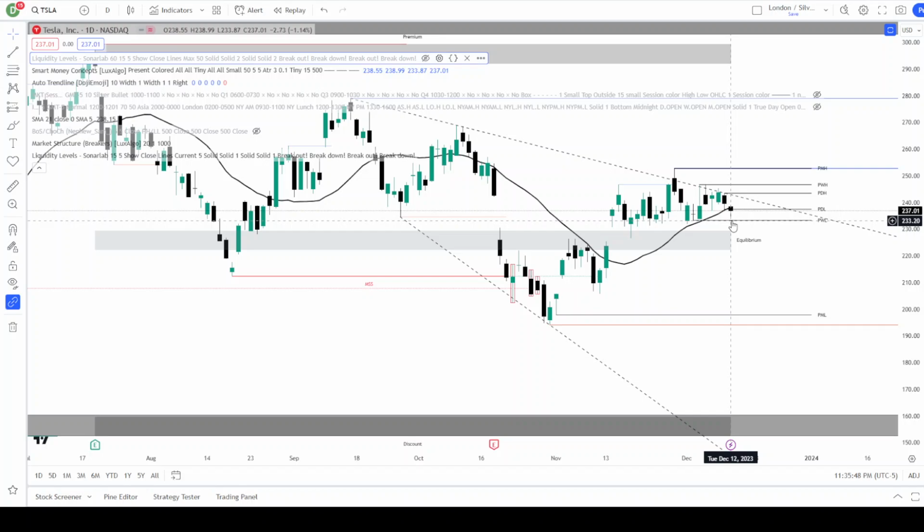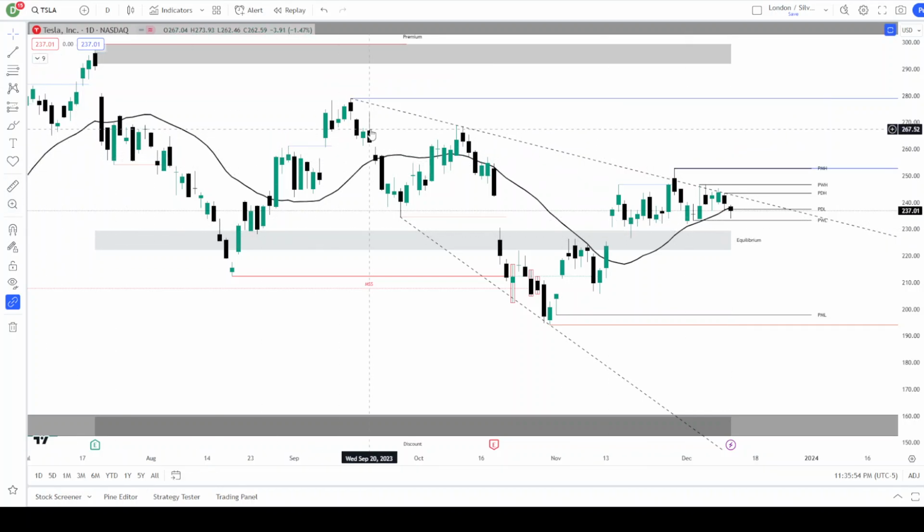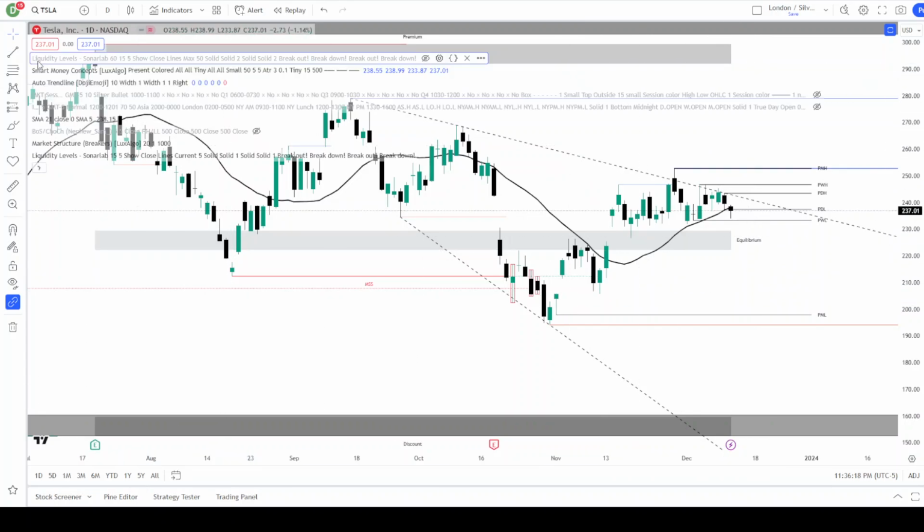But that doesn't mean that with the data that we have going on we couldn't see this continue to flush. We have seen in other events, I think back over here, maybe September, where we saw price head up. And I think this was a CPI day here, maybe this day. One of these days started the drop, right? And then again, I think somewhere over here we might have seen something very similar. So is this the beginning of a further sell-off? And where would that sell-off take us to? We'll get into that in just a little bit.